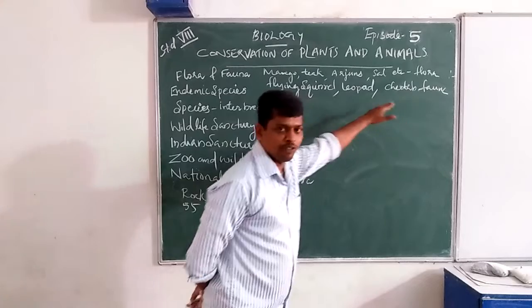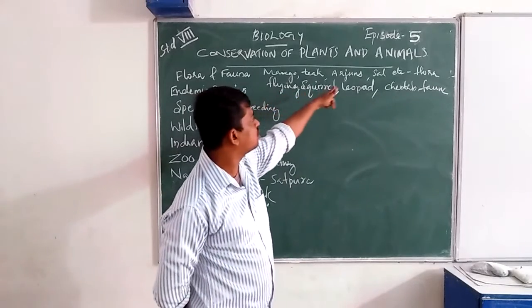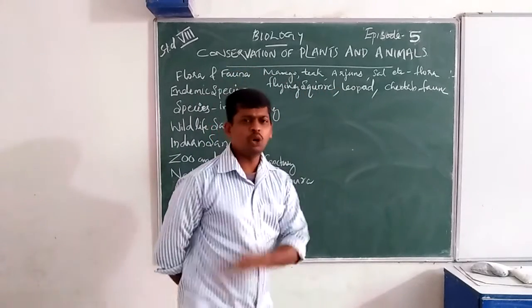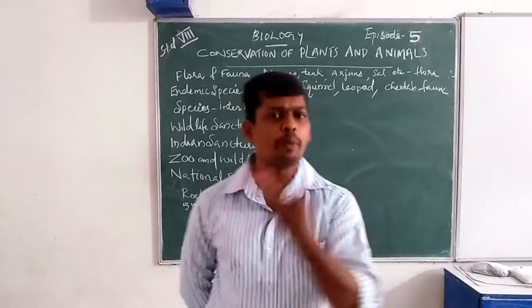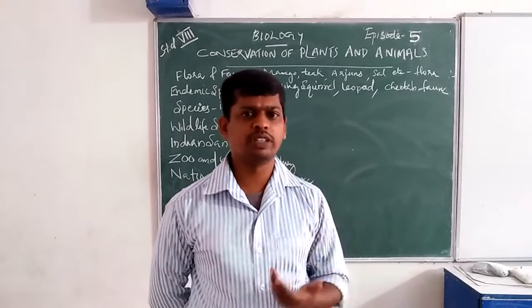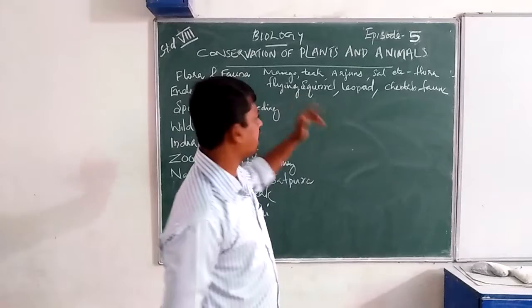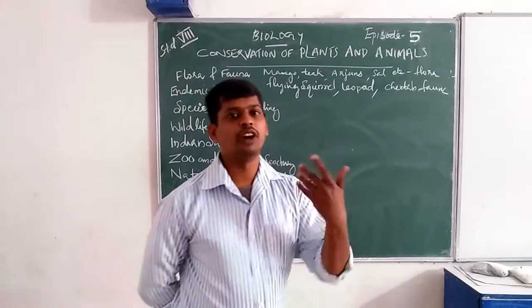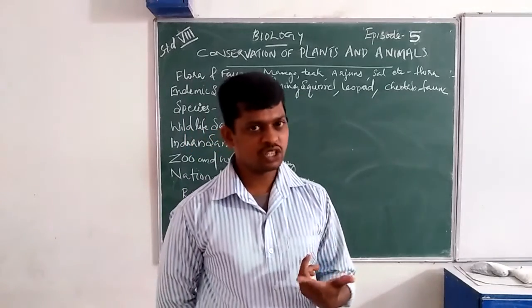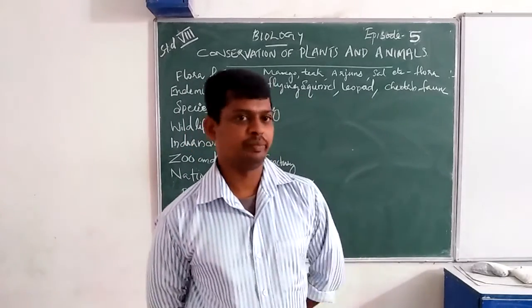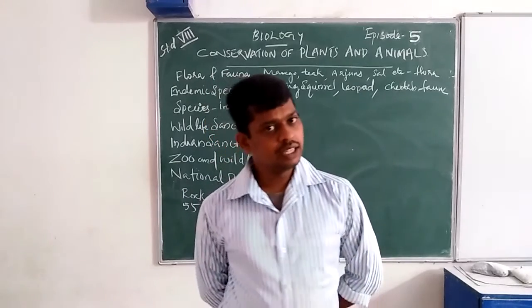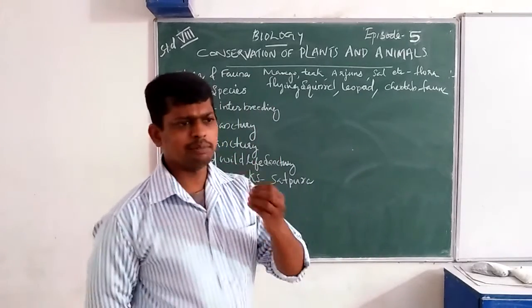Examples for flora are mango, teak, arjuns, etc. We only commonly know about mango and teak. But this mango and teak is the wild mango tree and wild teak tree. These are some main examples.